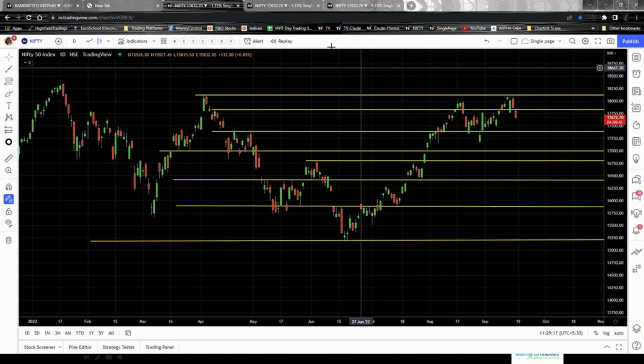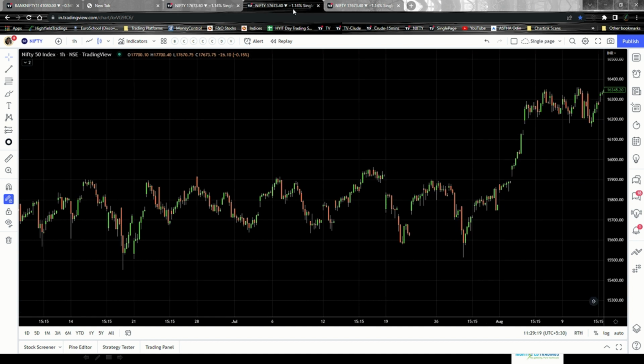Now let me take you to the chart again to explain what exactly I am saying. Have a look at this chart, and what do you see? The moment you see this chart, you can very well tell where multiple rejections are happening. So this is a resistance, got rejected, came up again, got rejected. Here also it got rejected, and here also it got rejected. This is the rejection that happened multiple times in the upward direction.